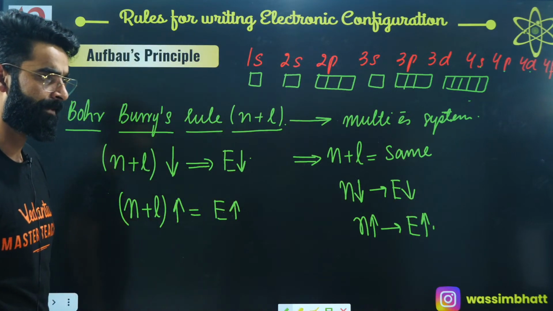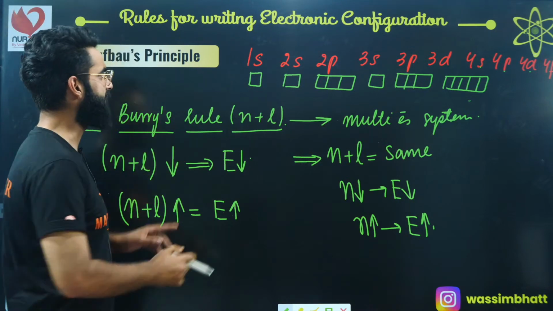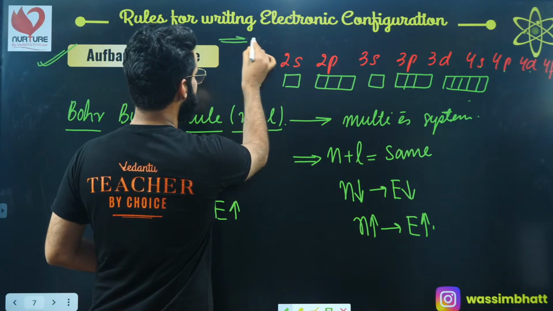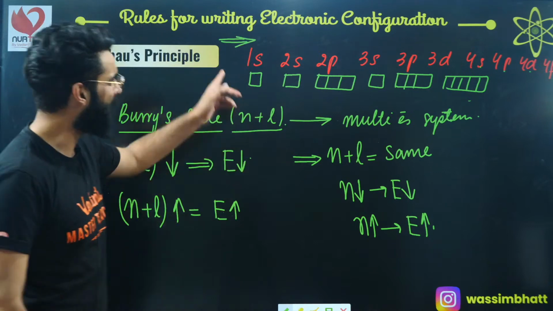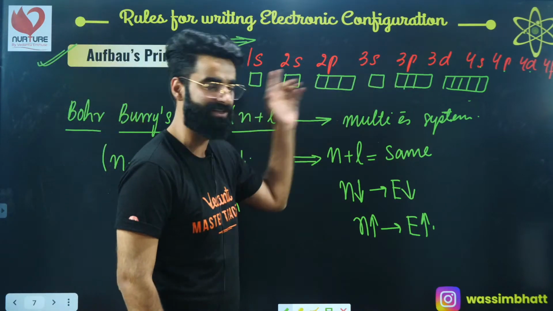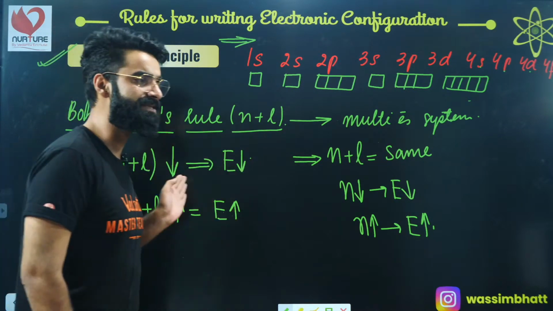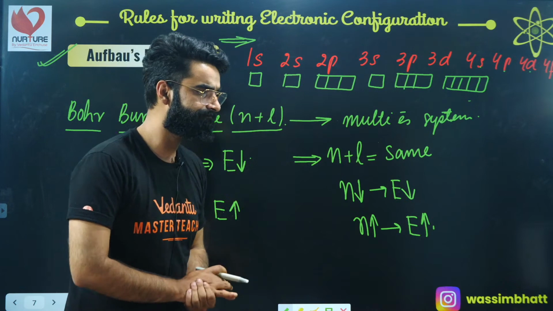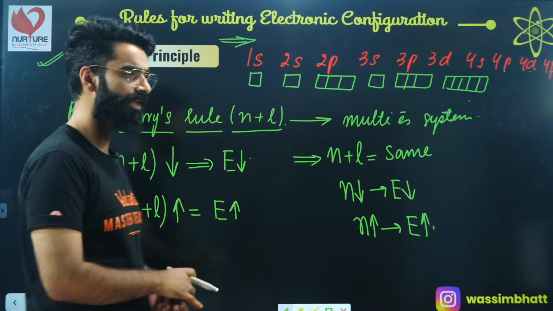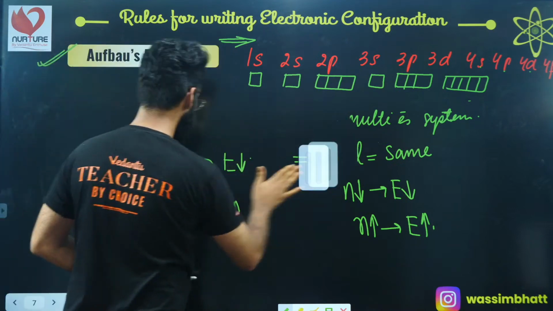Yes? Now we will understand. Let's try to use this rule. Let's try to arrange these orbitals on the basis of their increasing energies, and once we arrange them, let's try to fill them on the basis of their increasing energies only. Right, people? Now understand how this Bohr-Bury's rule is used.